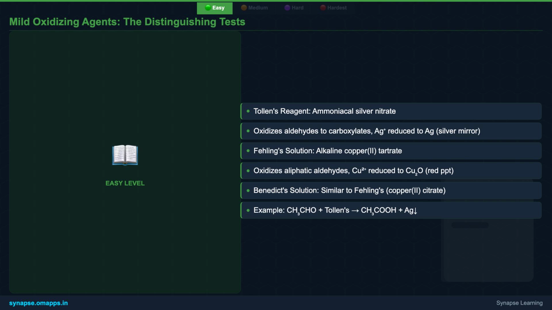Fehling's solution, containing copper ions, performs similarly, reducing to a distinctive red precipitate of copper oxide. Both these tests are negative for ketones, providing a powerful way to distinguish between these two functional groups. For instance, ethanal easily oxidizes to ethanoic acid with Tollens reagent.